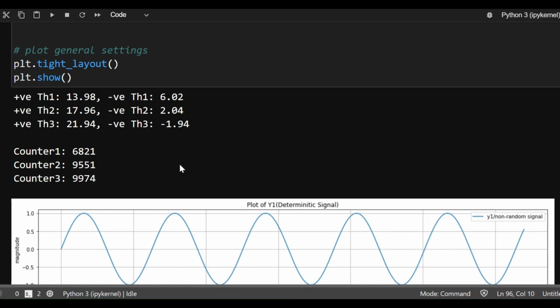So one inference we can straight away draw is that the wider the threshold, the more data we will be able to find in that threshold. The narrower the threshold we've set, the less data we are going to find in that threshold.